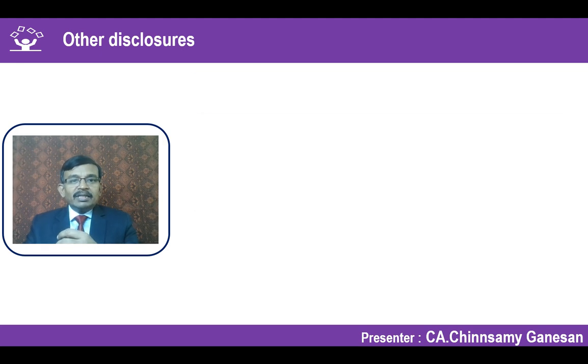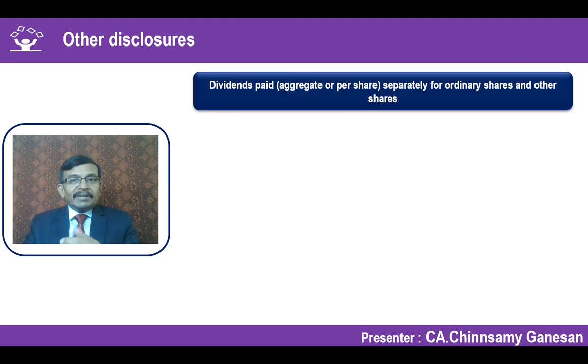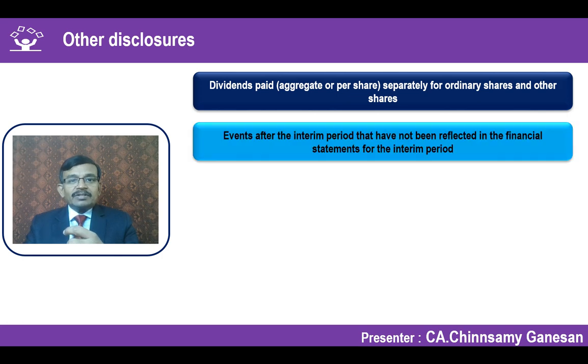Any dividend paid on ordinary shares should be disclosed. Any event occurring after the reporting period, that is the interim period, which may be an adjusting event, you have to disclose it and also make an adjustment for its effect. If it is a material non-adjusting event, you have to disclose but not adjust the numbers.